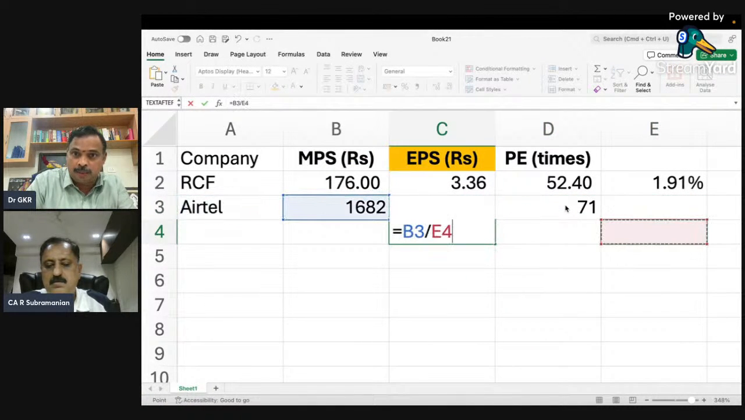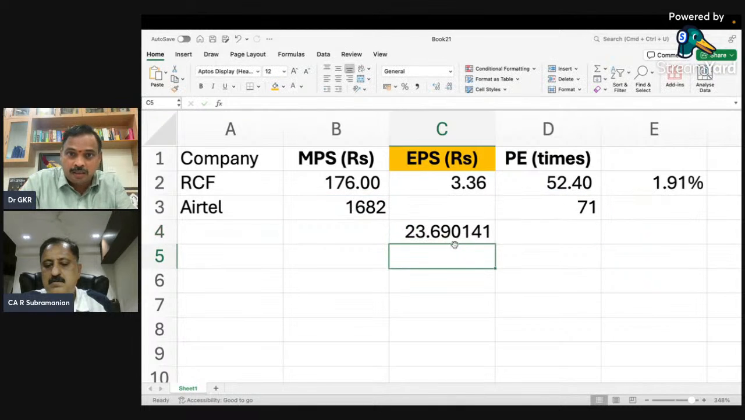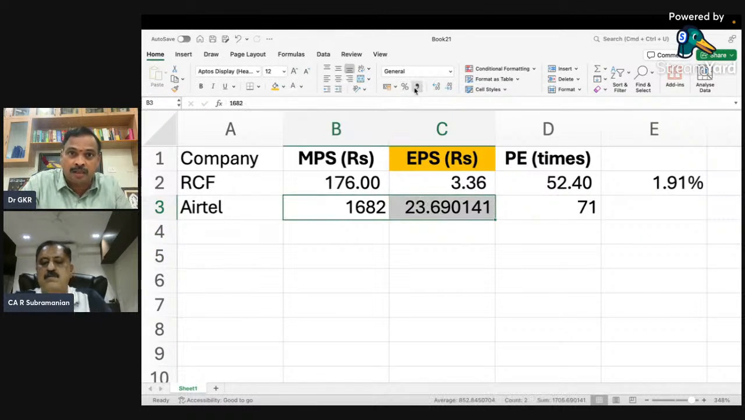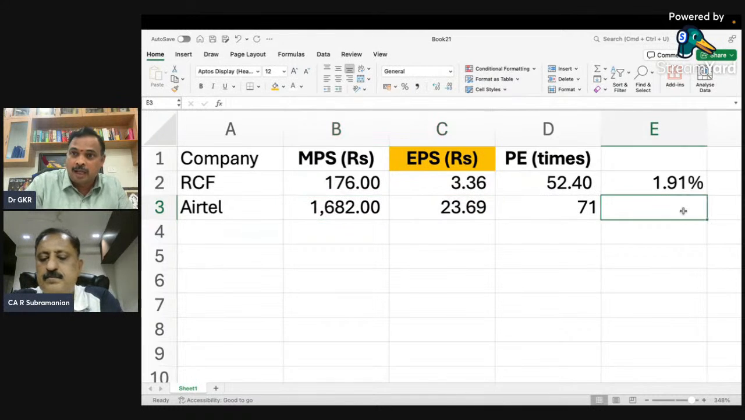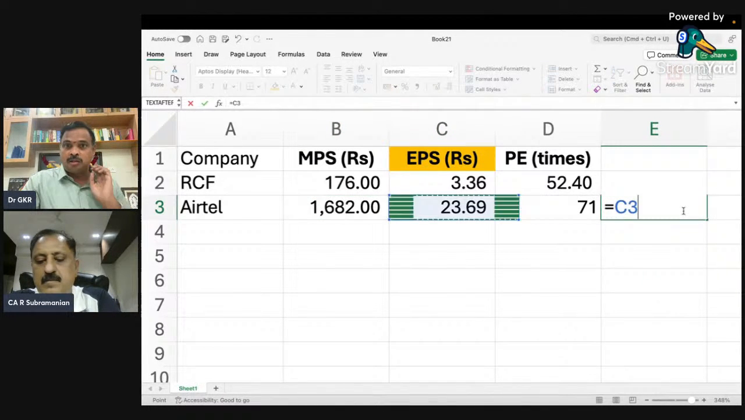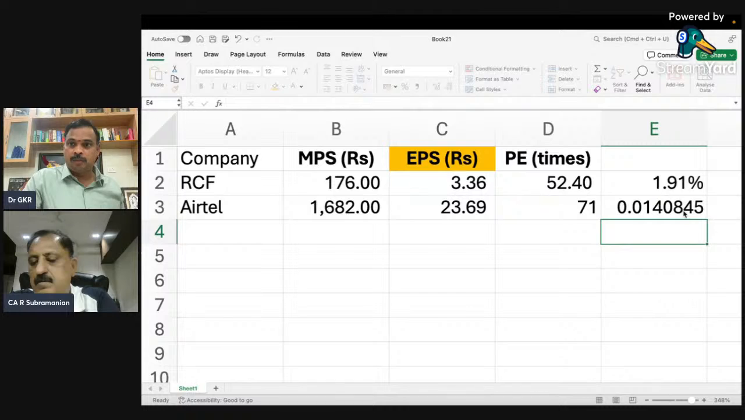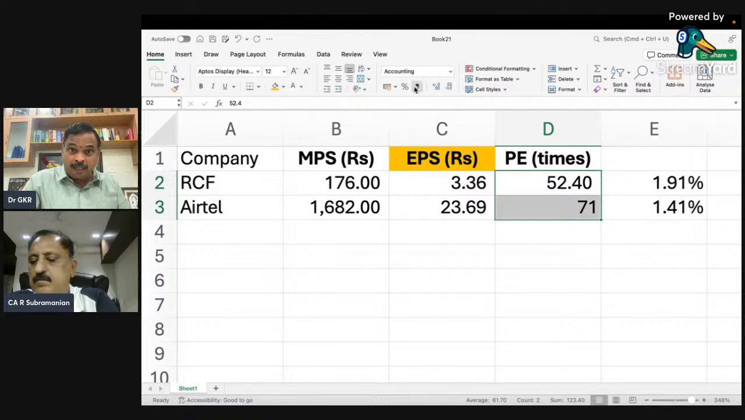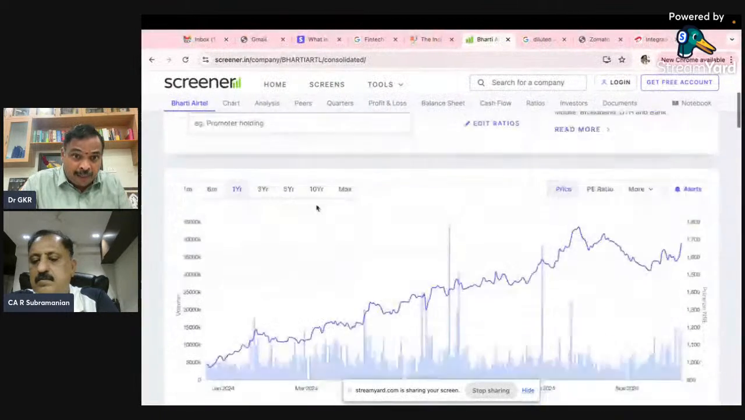So look at this EPS. This is actually 23 rupees per share. And you know how much you are going to earn by investing? It's hardly 1.4%. So 71 will be the PE. So now compare with the peers here.